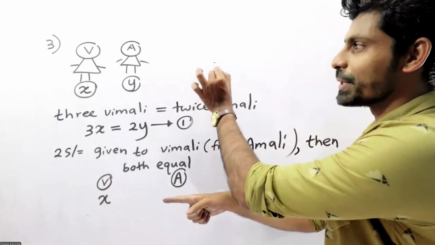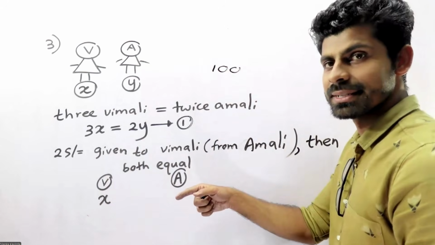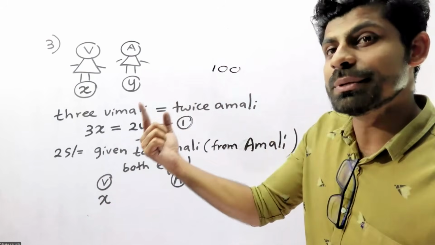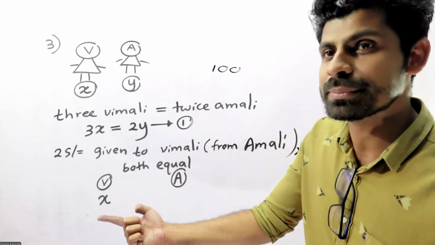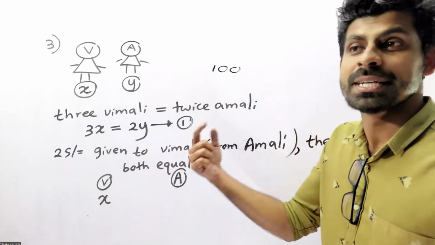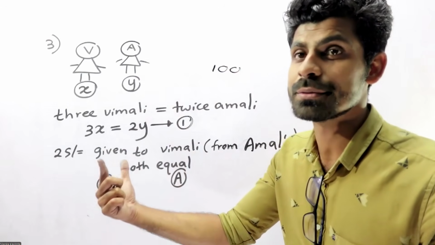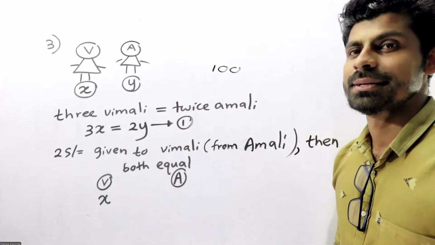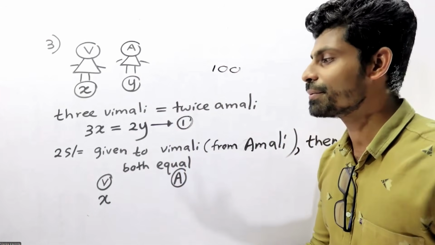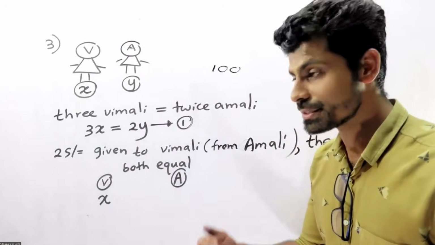Now just consider you are having 100 rupees. Someone gives you 25 rupees. Then what is the total amount you have? 125 rupees, no?